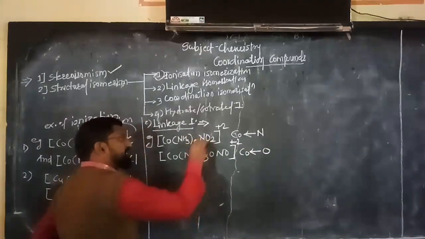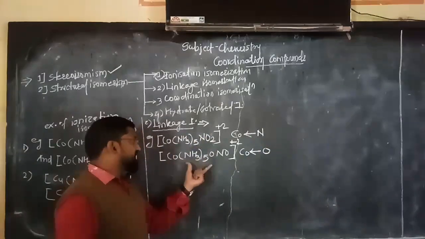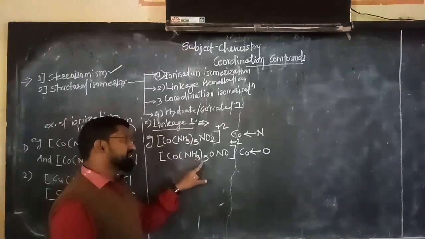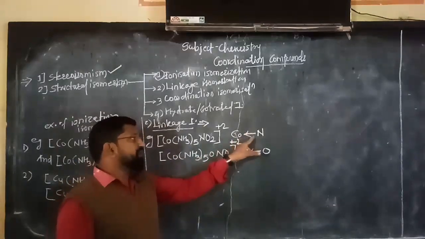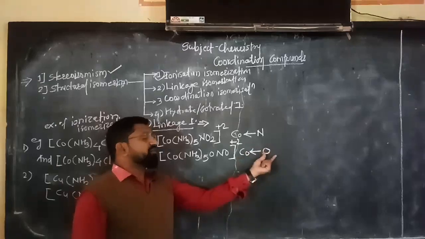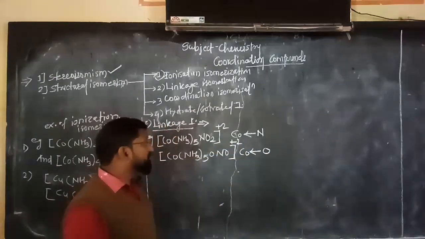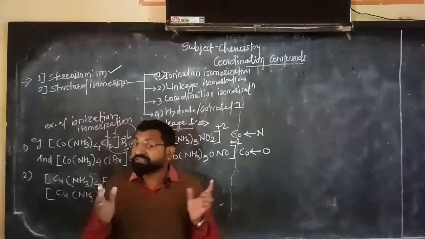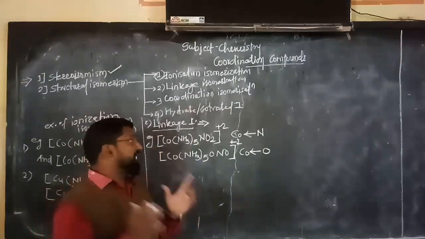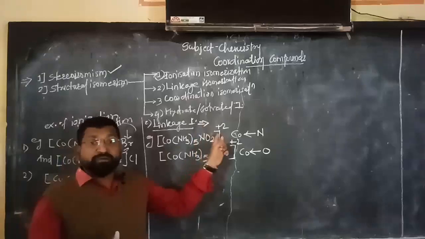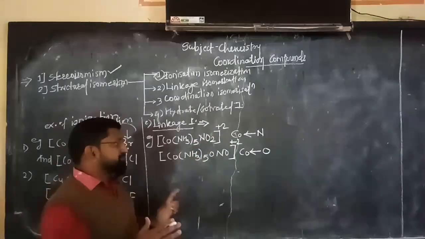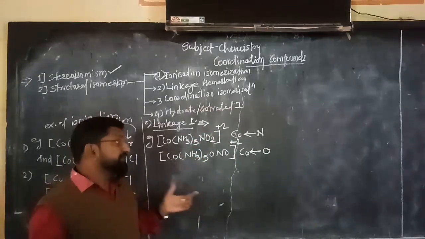So in both complexes the molecules are the same, the central metal is the same, the ligands are the same, only the connectivity is via nitrogen and via oxygen. Such ligands are called ambident ligands. Most complexes which contain such an ambident ligand are generally linkage isomers of each other, and that's why their properties are different.